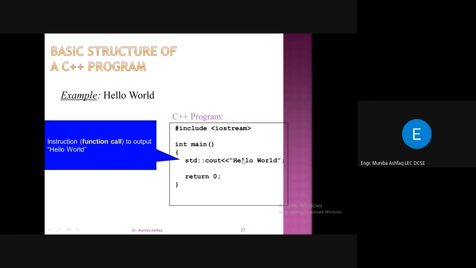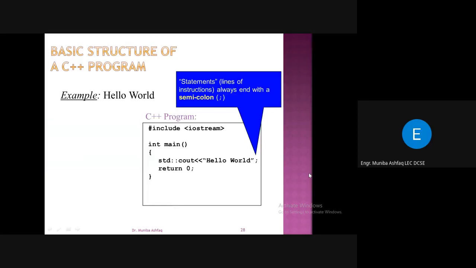So whatever is written, hello world, you can print anything, your name, my name is, right? Whatever your name is, you can print that, okay? So any text you want to print, this is the rule, this is the syntax, that you have to enclose that within these double quotes. And then at the end, this statement must end with this semicolon.